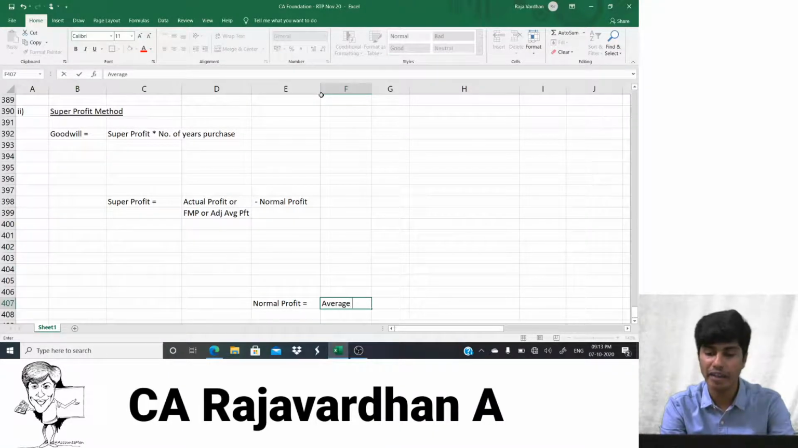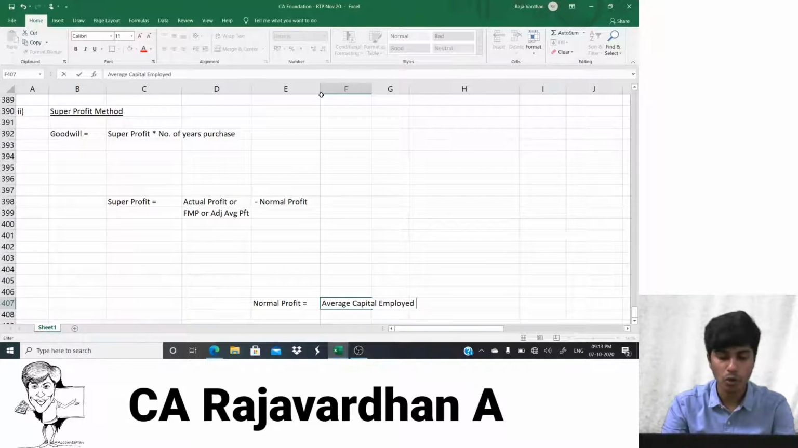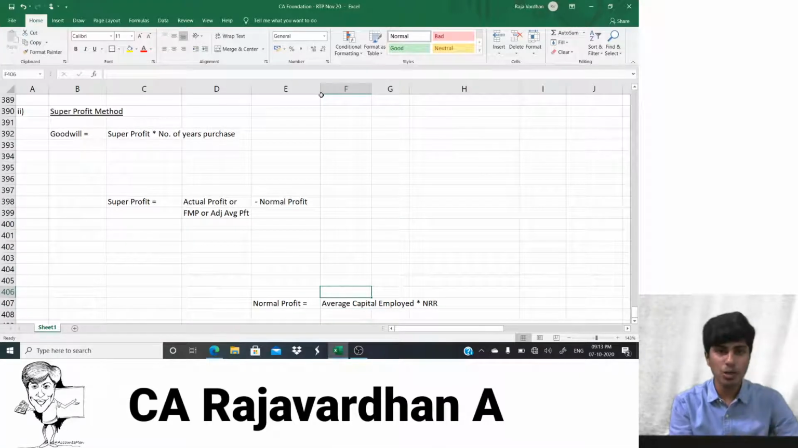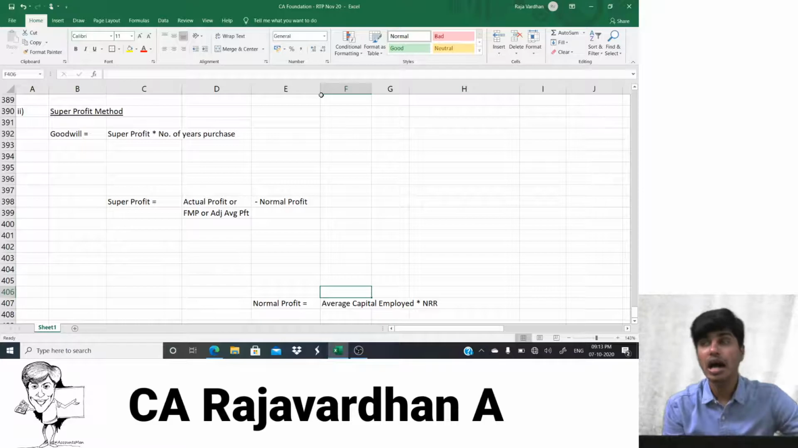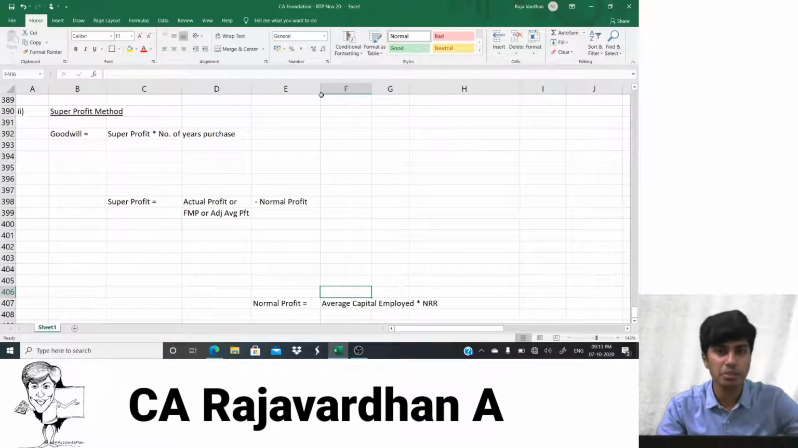You actually take average capital employed, meaning opening plus closing divided by 2. But if there is no information given, what would we do? We only take the opening capital. Average capital employed multiplied by normal rate of return. So I've invested 1 lakh rupees in my business. Assume that the bank is giving us 10% return or industry is getting 10% return.